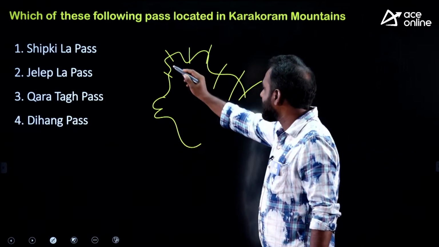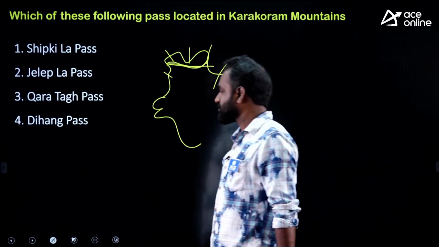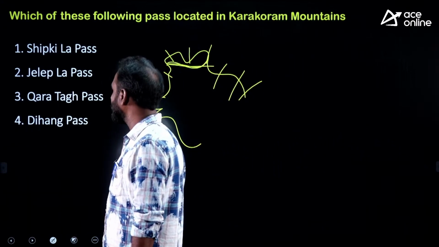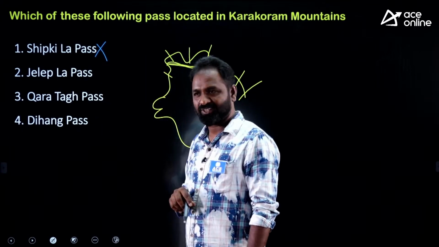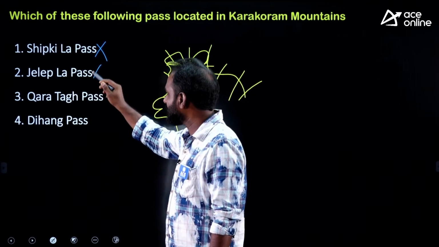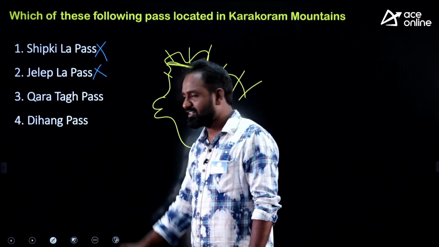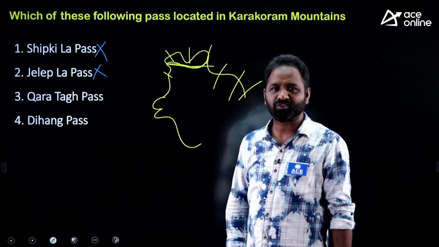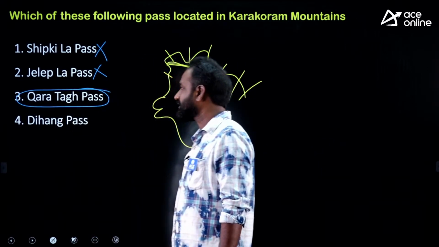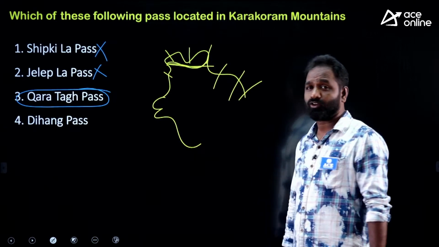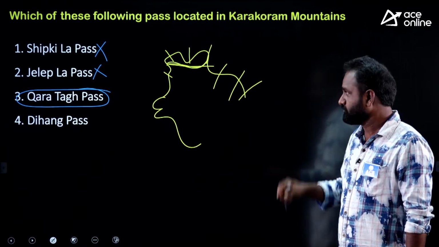Karakoram means that pass must be in Jammu and Kashmir. So do you think this Shipkala pass is in Jammu and Kashmir? No. Do you think the Jelepla pass is in Karakoram? Definitely no. Do you think Debsa is in Jammu and Kashmir? No, which is Arunachal Pradesh only. The answer is the Karatak pass. So Karatak pass is located in the Karakoram mountains, Karakoram ranges. That is the right answer.